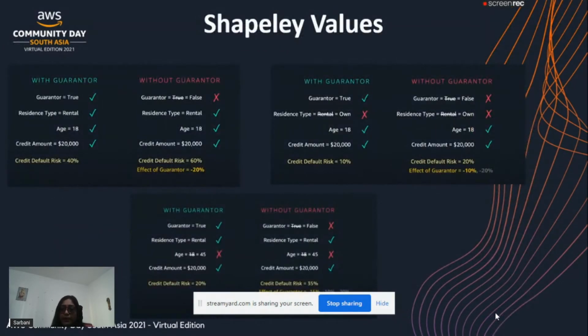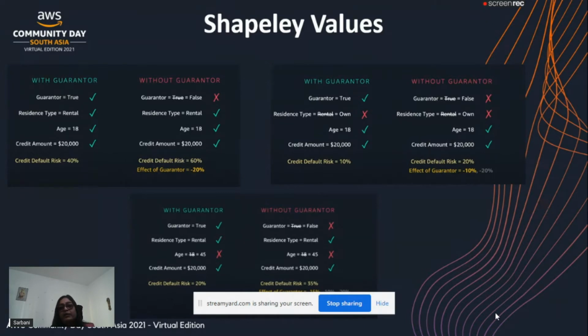Using this Shapley algorithm, we generally try to build different Shapley values. Let's look at one example. Again, the same example: the guarantor is one feature, and the other features are residence type, age, and credit amount, and we are going to predict the credit default risk value. In the first picture, you can see the case with guarantor. We first build a model where guarantor is set to true, residence type is rental, age is 18, credit amount is $20K, and the credit default risk has been calculated as 40%.